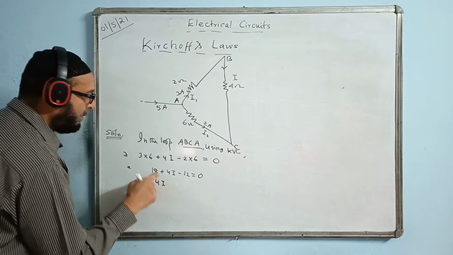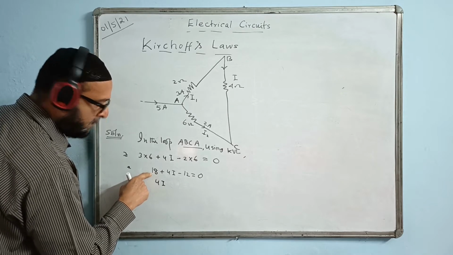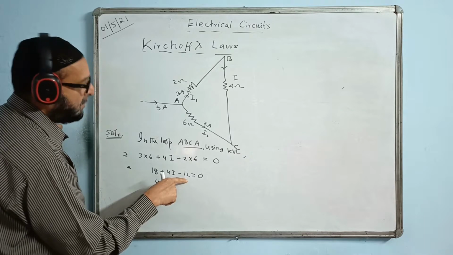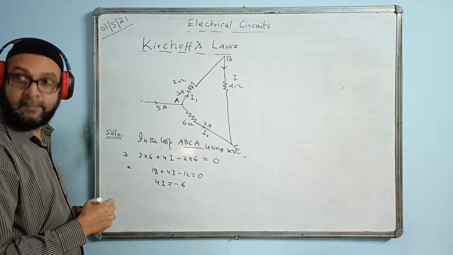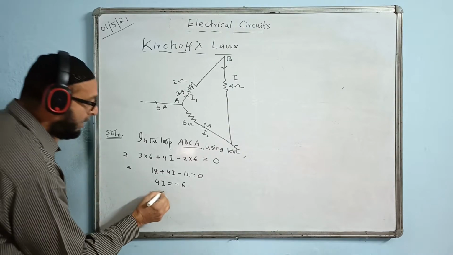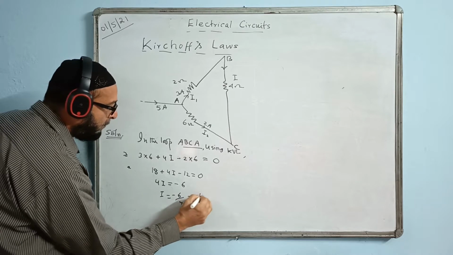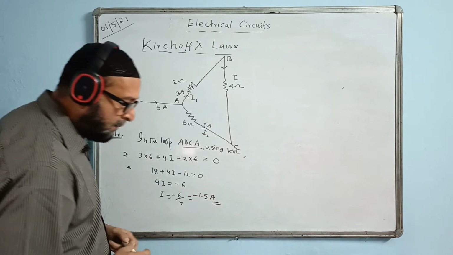So 4I is coming how much? 18 plus... 3 6 are 18 minus 12 is 6. We will go there as minus 6. Therefore, I value is coming minus 6 by 4, so minus 1.5 ampere. Give the answer with the minus sign.